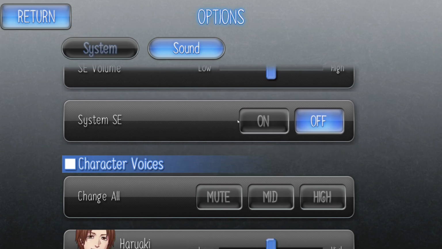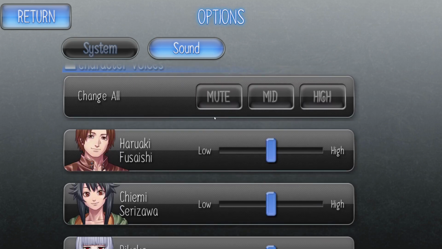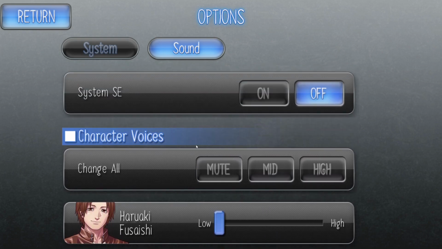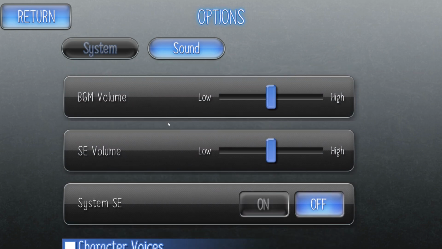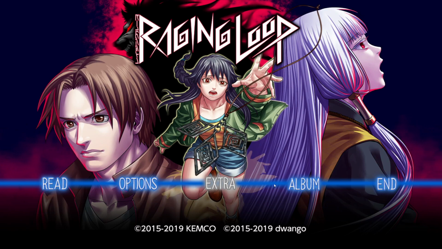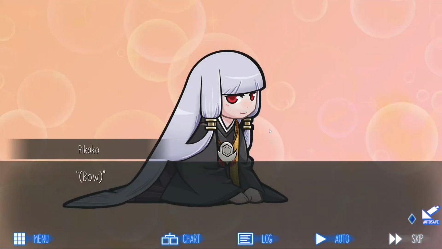Sound effects. For a second I was thinking, what is SE? Character voices. Well, we'll mute them all, because they're gonna be speaking Japanese and I don't understand that. Well, at least. Alright, I guess we'll just start. Let's go.